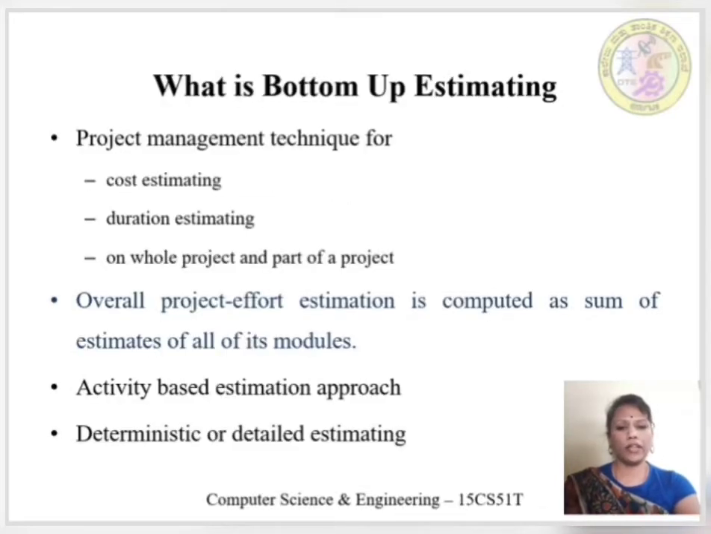Bottom-up estimating is a technique in project management for estimating the cost or duration of projects and also parts of a project. Overall project effort estimation is computed as the sum of estimates of all of its modules. It is an activity based estimation approach, and hence we can say the bottom-up approach is a detailed estimating approach with accurate estimation.